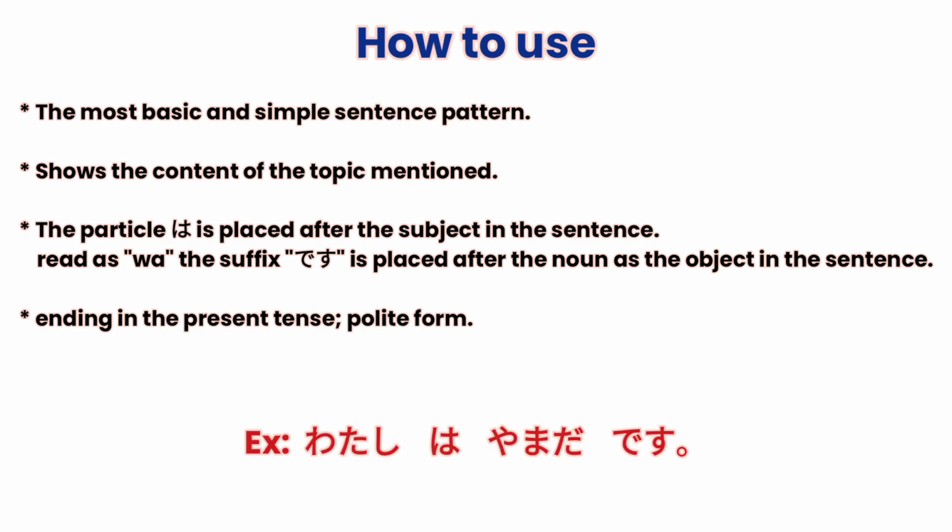Example. 私は山田です。 First noun is watashi. Particle wa. Second noun is Yamada. Desu is used at the end. In this sentence, the noun watashi is described by the second noun.